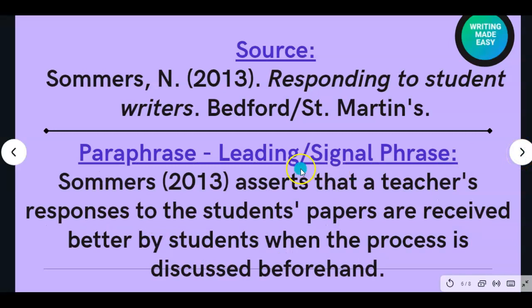This one is a paraphrase with a leading signal phrase. A paraphrase is when you rephrase something in your own words. It's usually the approximate length of the passage that you are paraphrasing. So they're sort of the same length when you finish them.